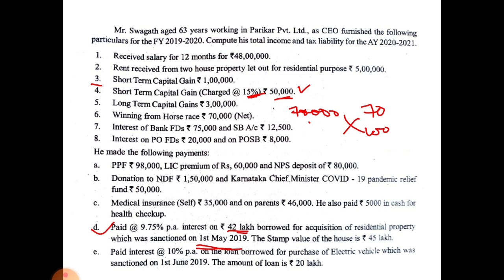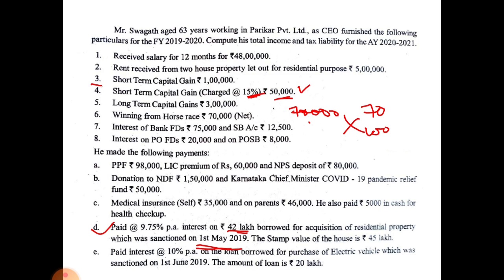And NPS, National Pension Scheme, deposit 80,000. For this National Pension Scheme, under section 80 CCD subsection 1B, deduction is allowable up to 50,000 rupees only. Please go through those notes once again before solving this problem, that is section 80 CCD. I am not going to explain that here, please go through that. So, for NPS, deduction is allowable under section 80 CCD 1B up to 50,000.